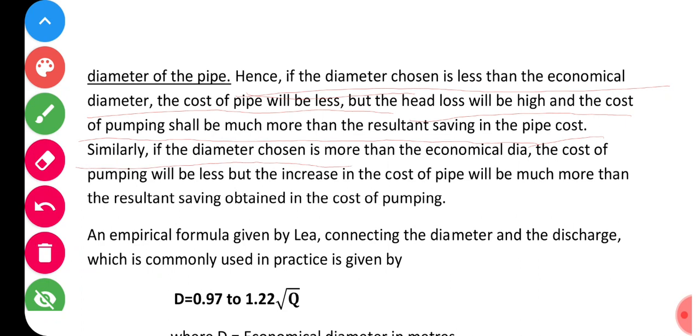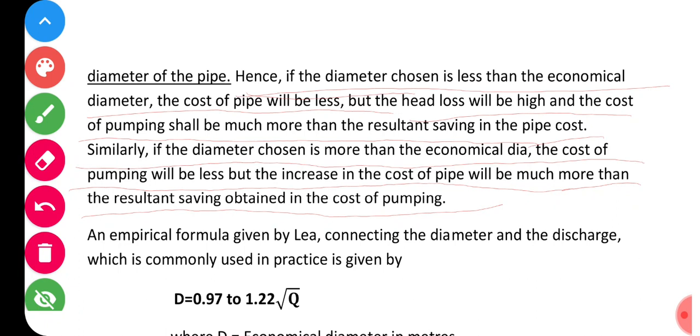Similarly, if the diameter chosen is more than the economical diameter, the cost of pumping will be less, but the increase in the cost of the pipe will be more than the resultant saving obtained in the cost of pumping. So you understand, there is one diameter of the pipe in the centrifugal pump that we have to use, that is the economical diameter, which means the optimum diameter.